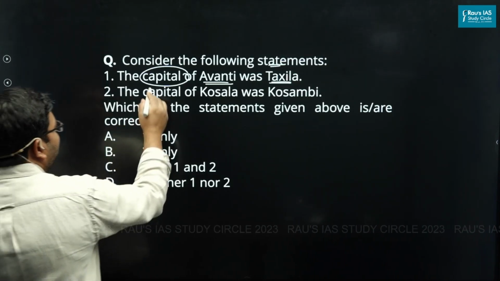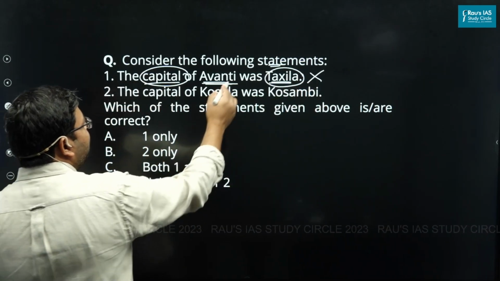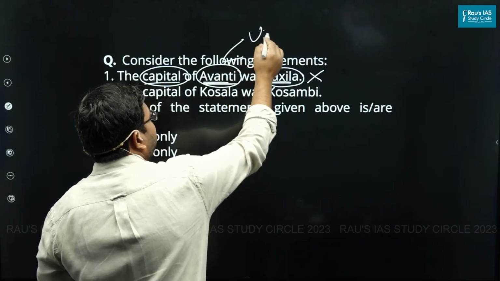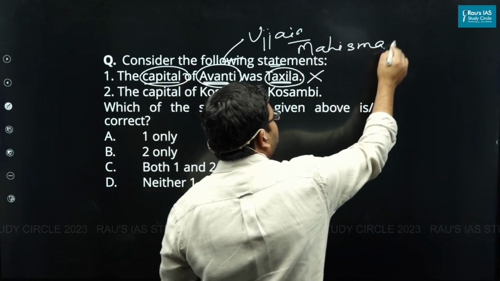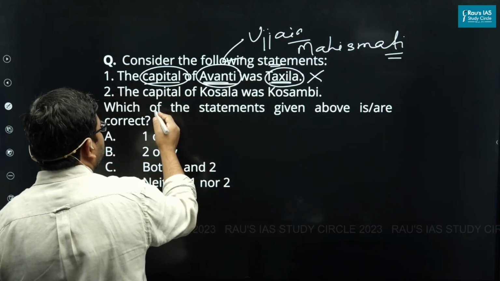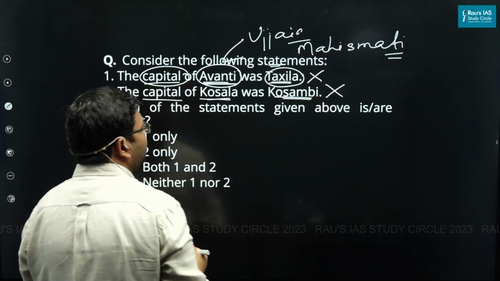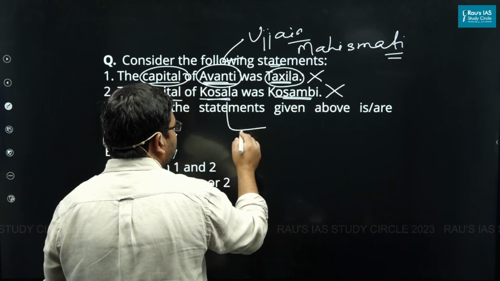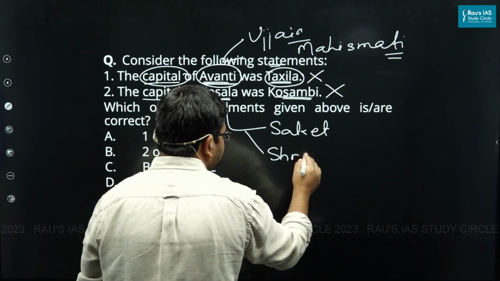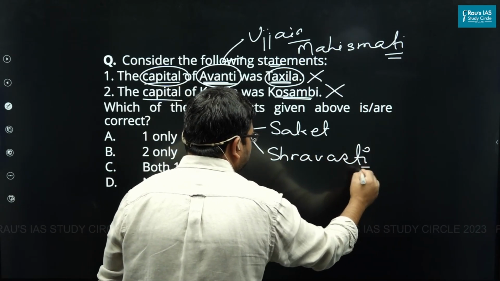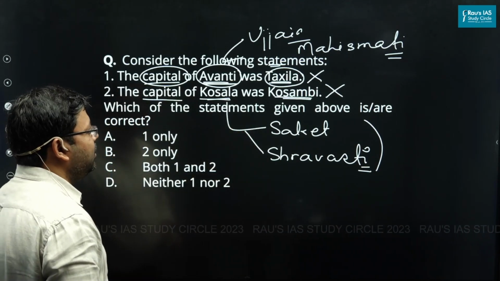It says that the capital of Avanti was Taxila. It's wrong. Just now we have discussed that the capital of Avanti, there were two, Ujjain and Mahismati. Then the second statement says that the capital of Kosala was Kausambi. Again, that is wrong, because for Kosala there were two capitals, one was Saket and one was Shravasti. Just now we have discussed that. So the second statement again goes wrong.